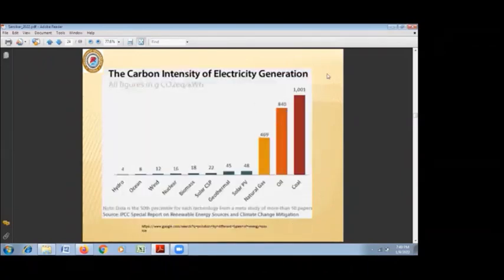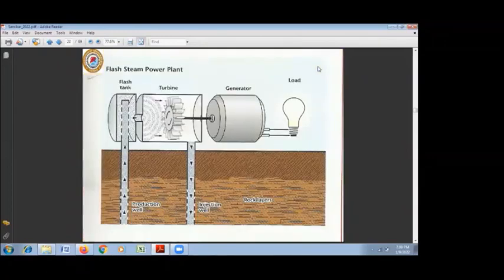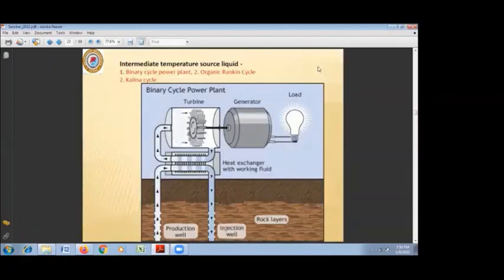Now, these are basically the two power generation methods from geothermal water. That is a flash steam power plant where direct steam is utilized, separated steam is utilized to generate the electricity. And the second is called a binary cycle power plant, where the low temperature water is utilized to evaporate the low temperature organic fluid, and that organic fluid is used to drive the turbine and generate the electricity.